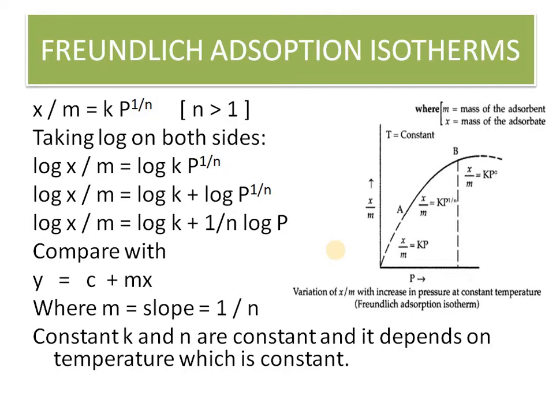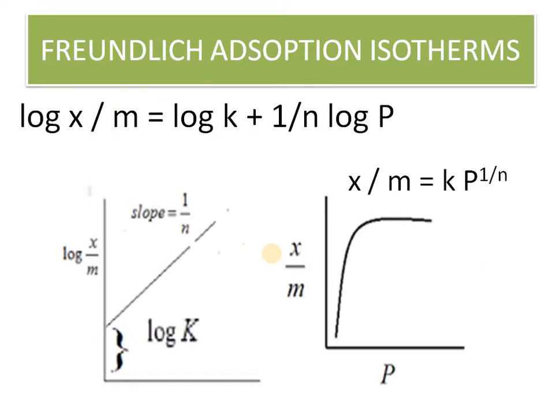is equal to log k plus 1 by n log p, where x is the mass of gas adsorbed, m is the mass of adsorbent, k is the constant, and 1 by n is the constant, and p is the pressure. Now as you compare this equation with y is equal to mx plus c, you will find that if you draw the graph between log x by m and log p, the slope is 1 by n and the intercept c is log k. So this way we are able to draw the graph between the amount of gas adsorbed versus pressure.